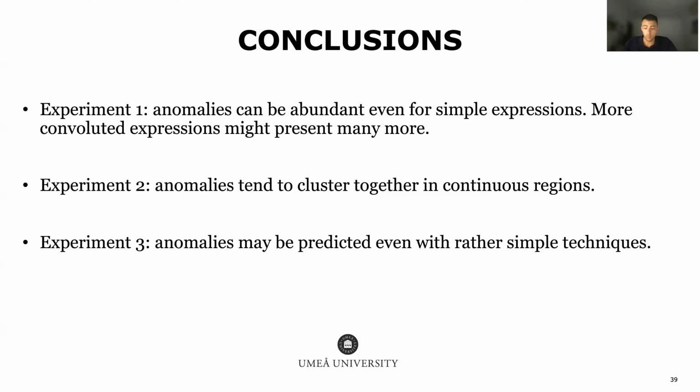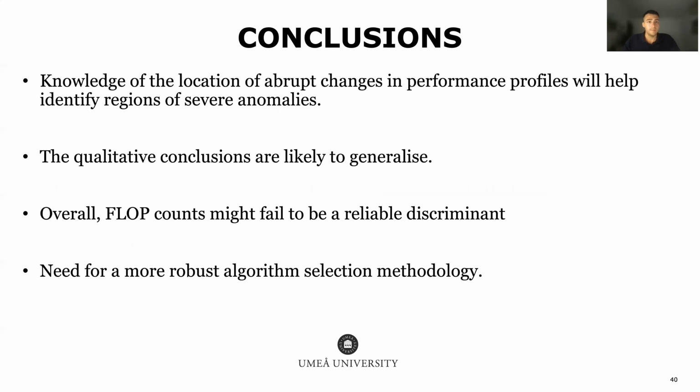From experiment 2, we proved that anomalies tend to cluster together in contiguous regions. And in the next slide, I will briefly comment why this might be important. In experiment 3, we saw that anomalies can be predicted even with very simple strategies, and that means we could create mechanisms to avoid them. Also, as a final general note, knowing about the location of abrupt changes in performance profiles might help identify regions of severe anomalies, and this in turn might be useful to solve the linear algebra mapping problem with symbolic sizes.